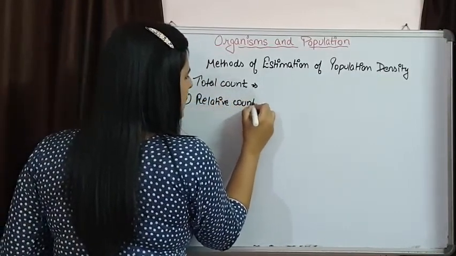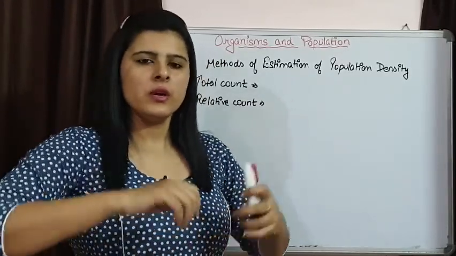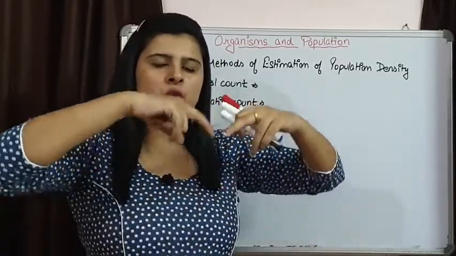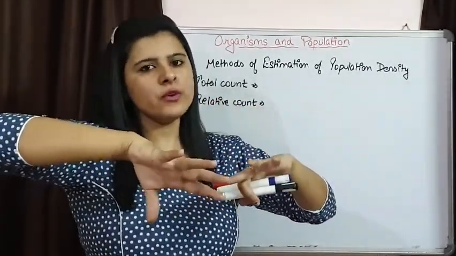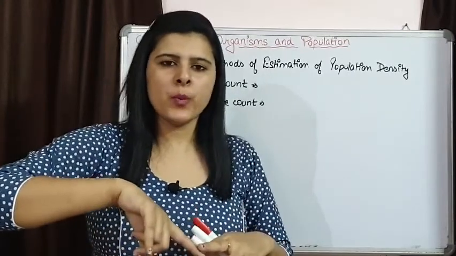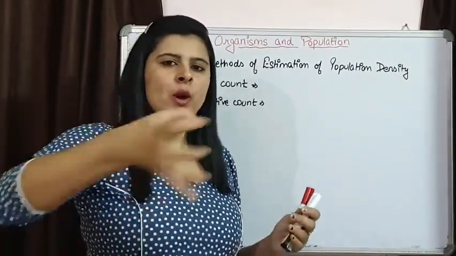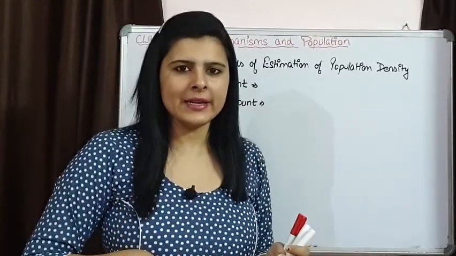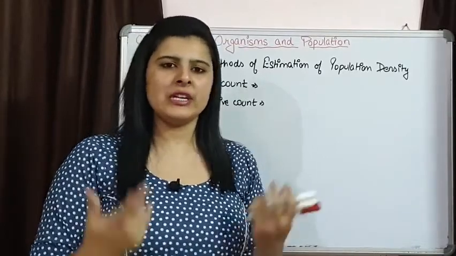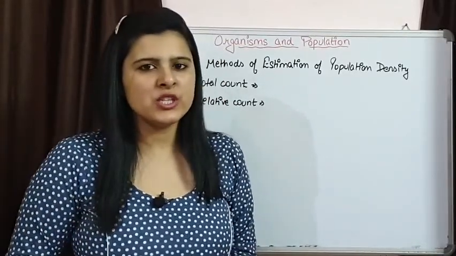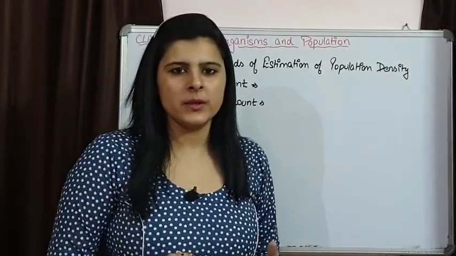For certain organisms, like if we are talking about fishes, we are going to see the population density of a species of fish in a particular pond. What we simply do is see in one trap how many fishes we are getting, and depending upon that we make an estimation of population density of that particular species. So that is not a direct count, that is a relative count.